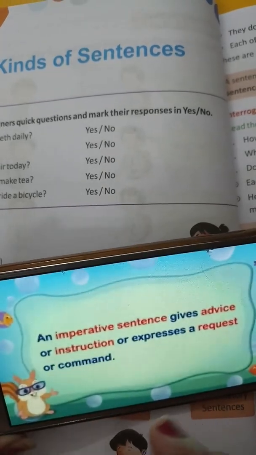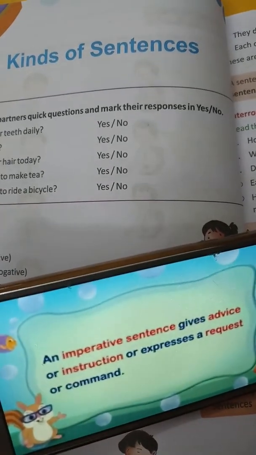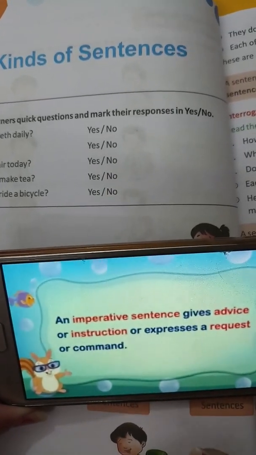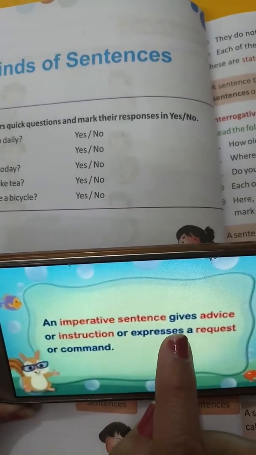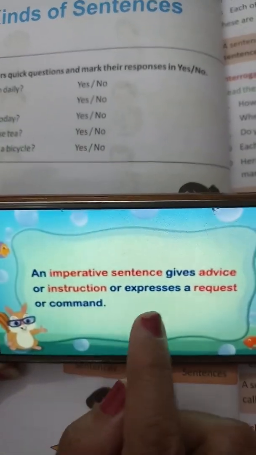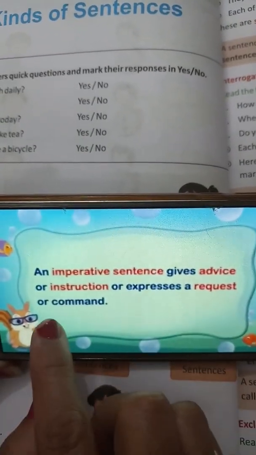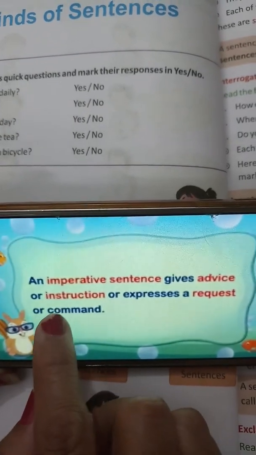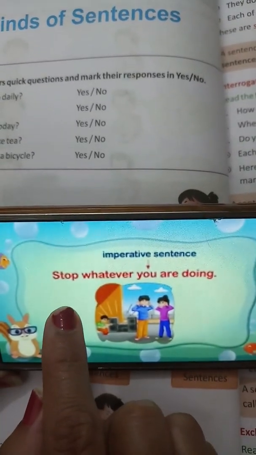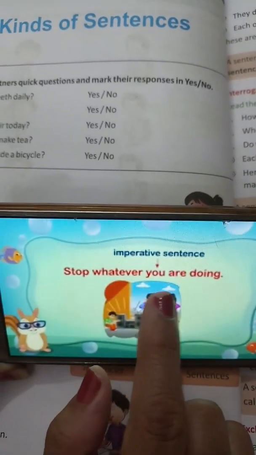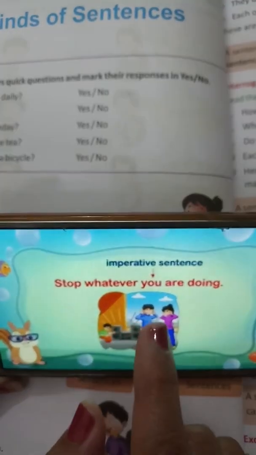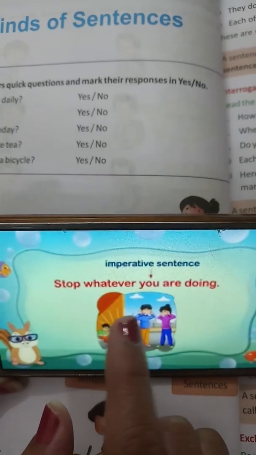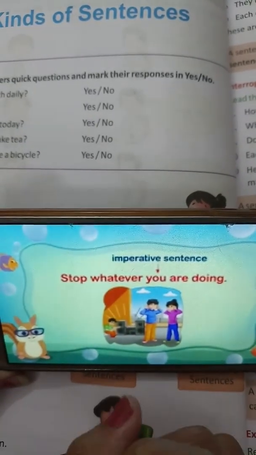Next is the imperative sentence. So what is an imperative sentence? An imperative sentence gives advice or instruction or expresses a request or command. For example, stop whatever you are doing. So it is a command, it is an order. That's why it is an imperative sentence.